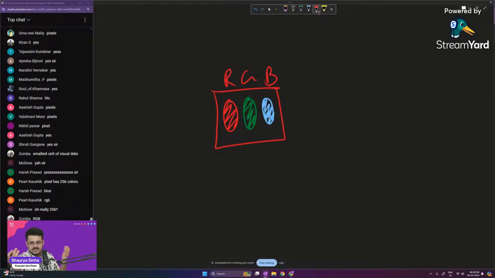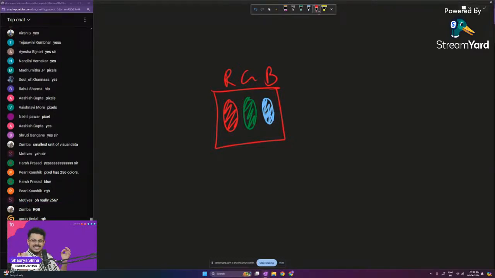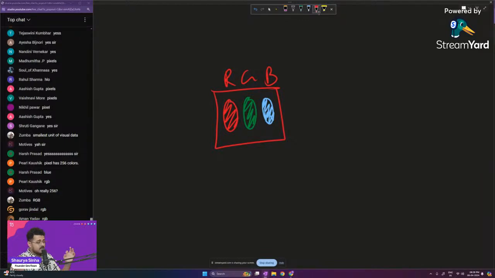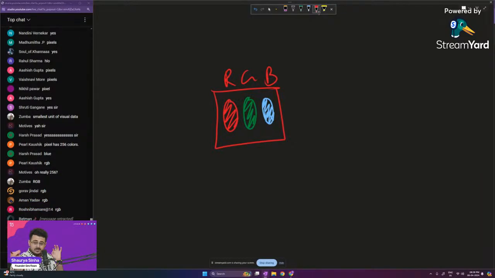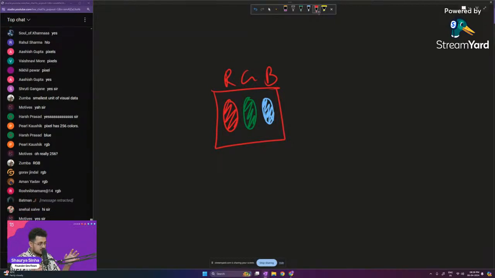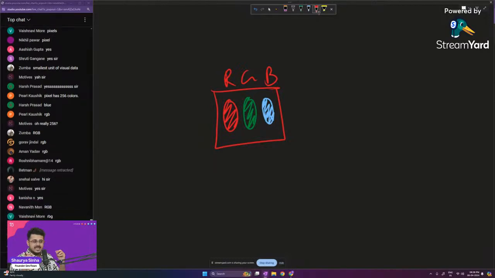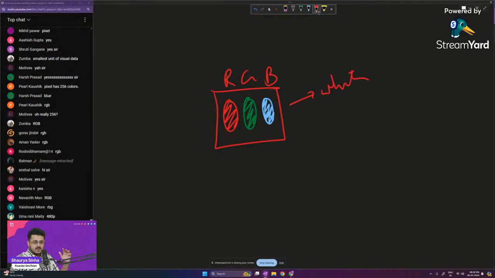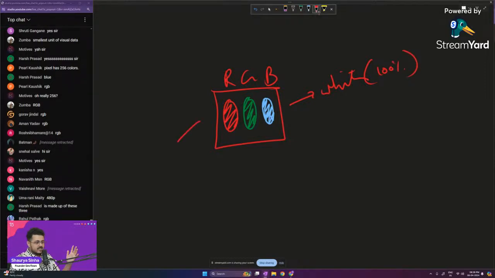Any color, this is called the color theory, guys. Any color in the entire world, any color that you can think about, can be created using a combination of these 3 colors. For example, if I make the red, green and blue LEDs at 100% intensity, then I will get white color. If I switch all the 3 LEDs off, I will get the black color, if all of them are at 0% intensity.